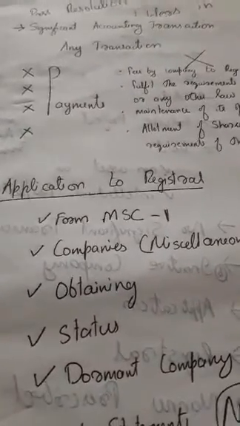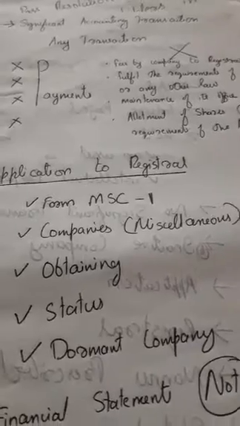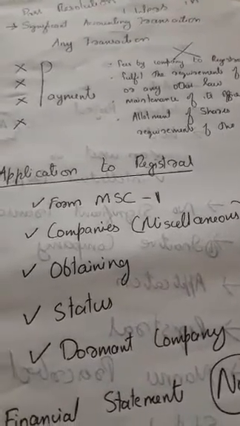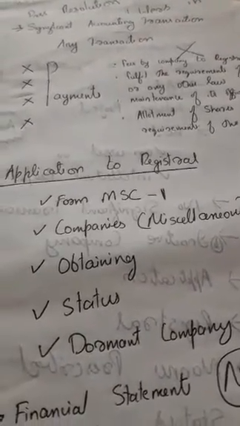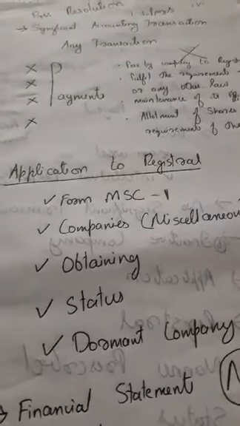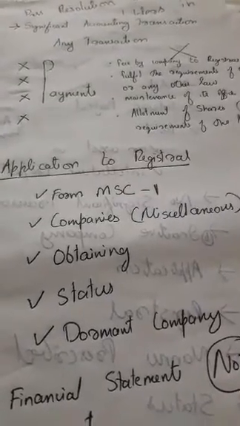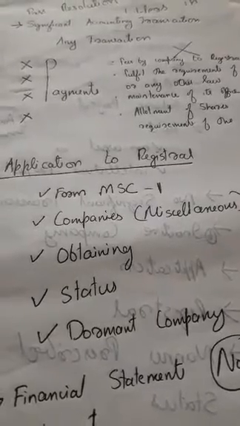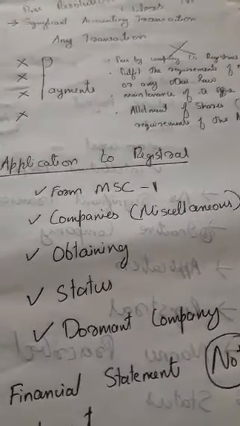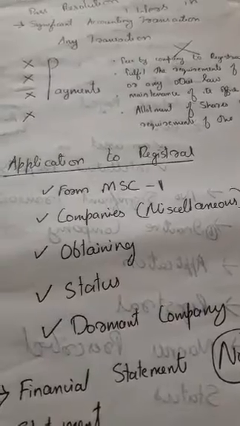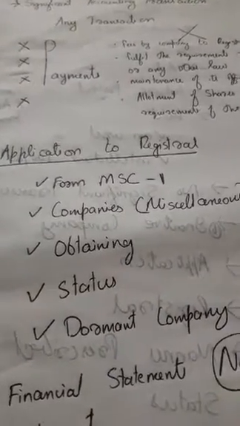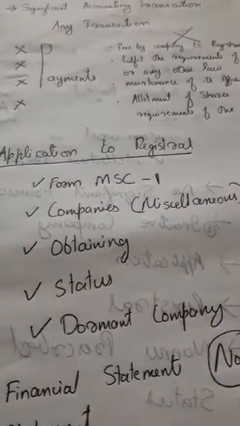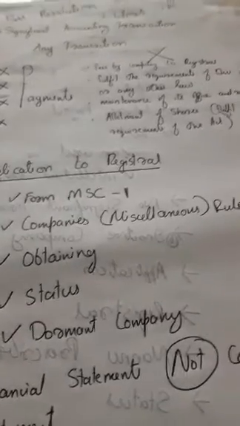Significant transaction means significant accounting transaction, and it includes any transactions other than the following. What are the transactions which are not counted as significant accounting transactions? The following payments are not considered significant accounting transactions.